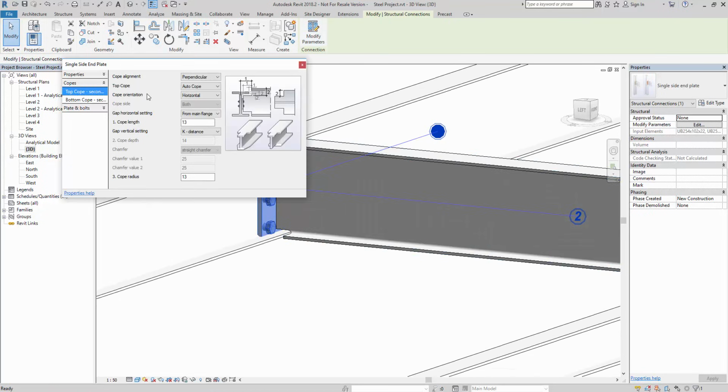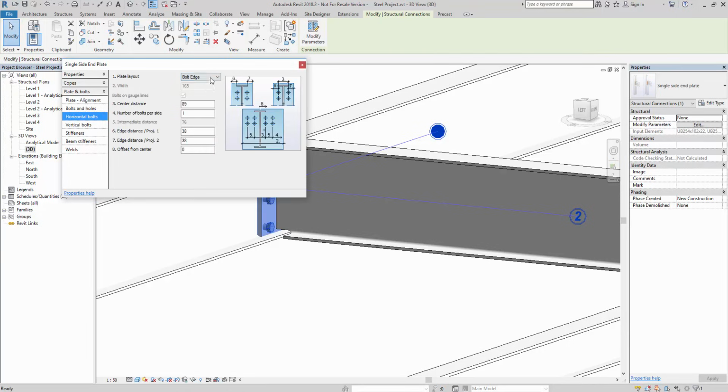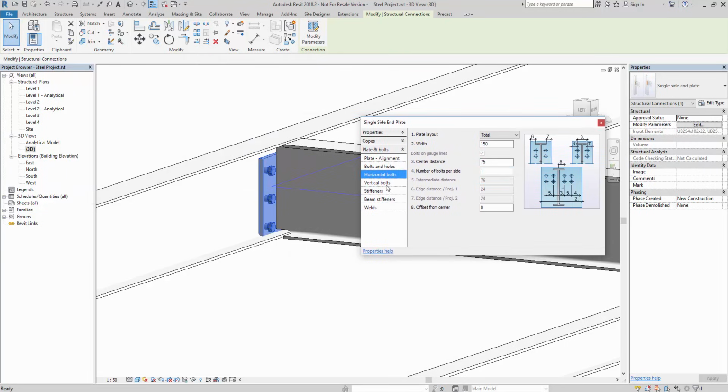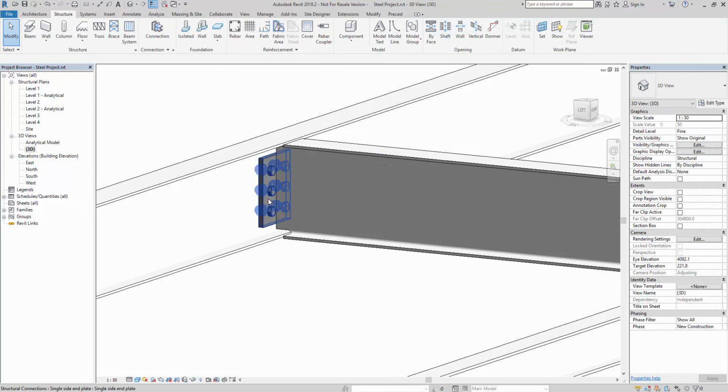So again, modify the parameters, plates and bolts, bolts and holes. Total width to 150, 75, just to show you a little bit more, and then vertically, I'm just going to say that the distance between them is 55, just to take it up, so that starts to look pretty good there.